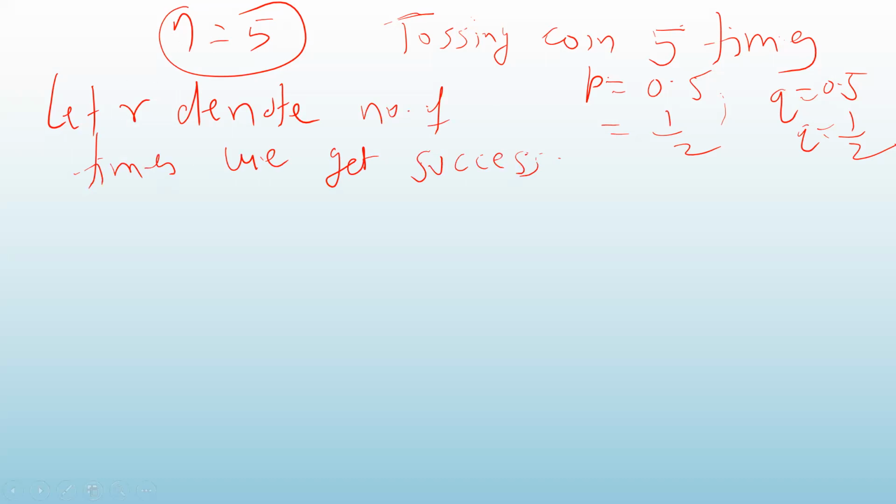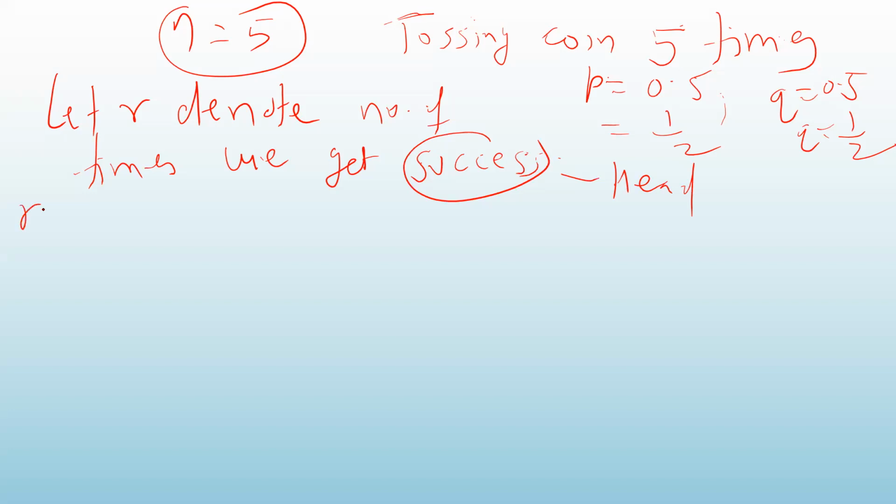I am performing this experiment 5 times, means I am throwing the coin 5 times. R denotes the number of times we get success, means out of these 5 times, how many times did you get head? Success means head. So what values can R take?